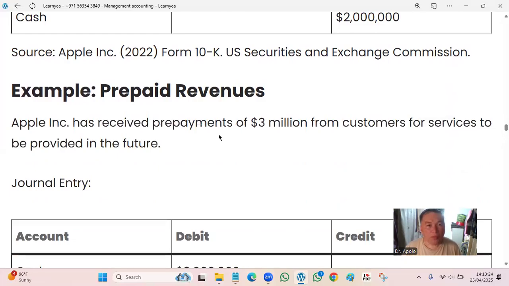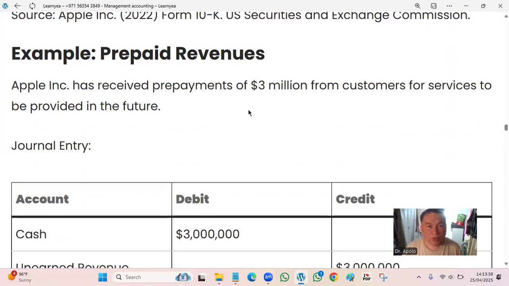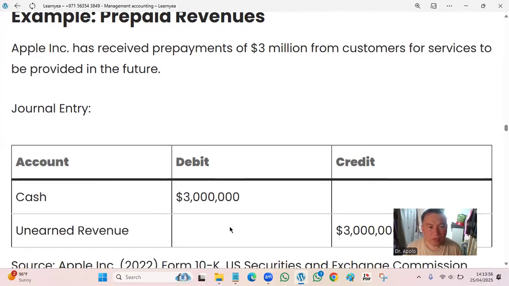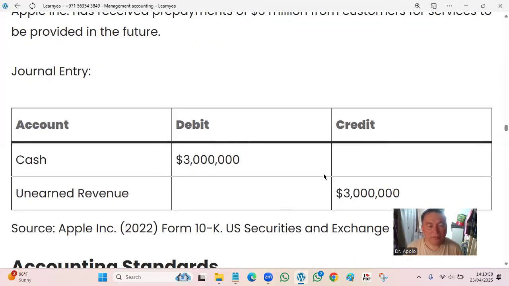Example, prepaid revenue. Apple has received prepayment of 3 million from customers for services to be provided in the future. So this time is a different situation. The entry could be like this one. Normally cash you have to credit, but now you have to debit because you have received prepayment from customers for services to be provided in the future. This is cash, so debit. Unearned revenue 3 million. So it balances.